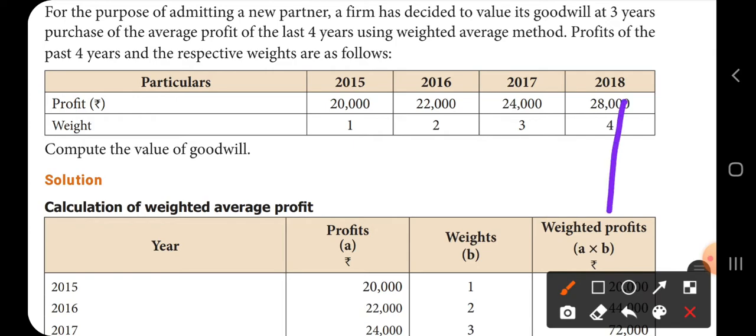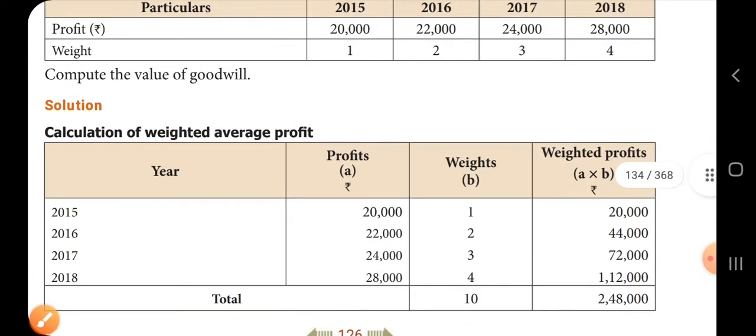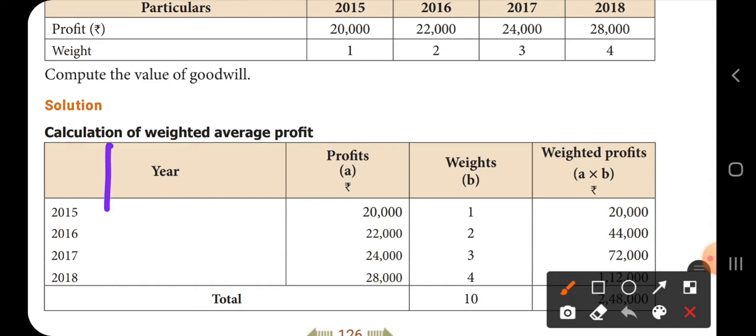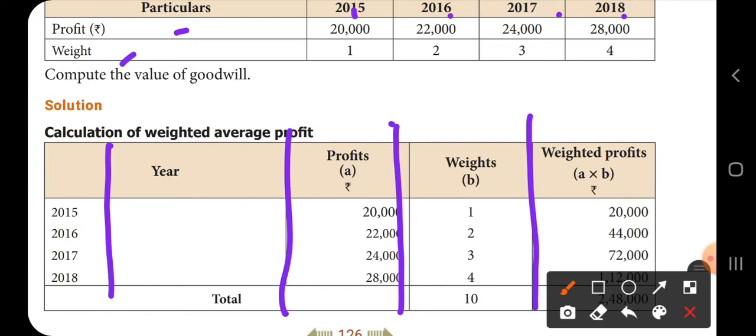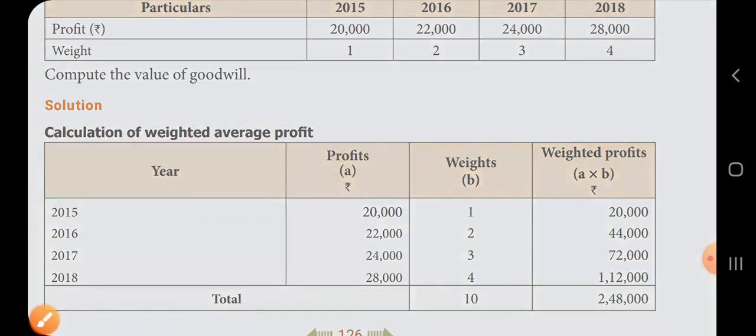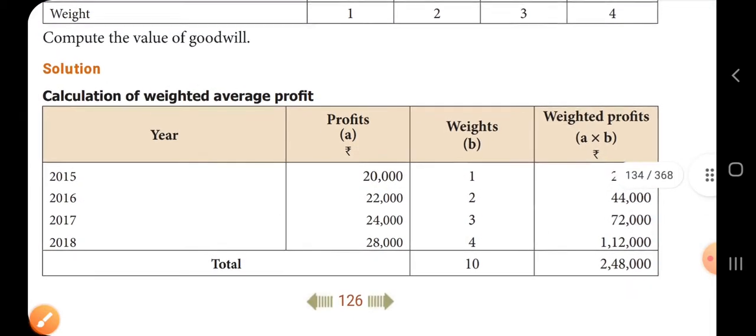First you should draw the format like this: year, and 2015, 16, 17, 18 you will write here. Then profits one column and weights one column. So profits is 20,000, 22,000, 24,000 and 28,000, and weights are 1, 2, 3 and 4. Draw the column like this, and finally you should find the product.